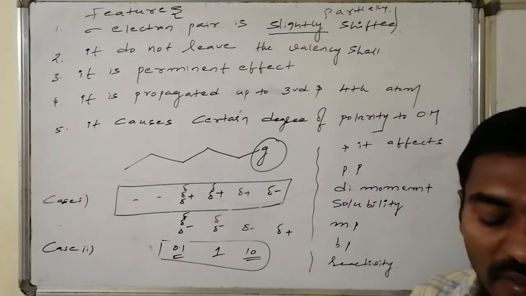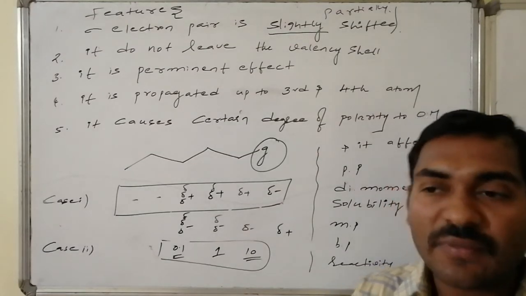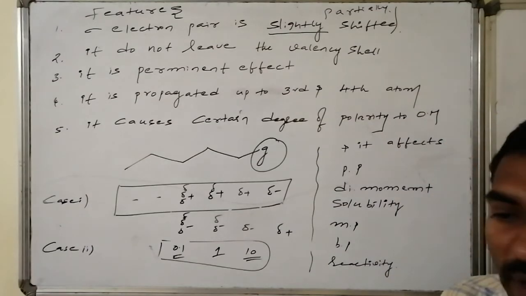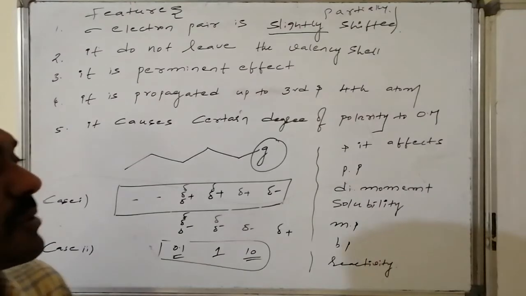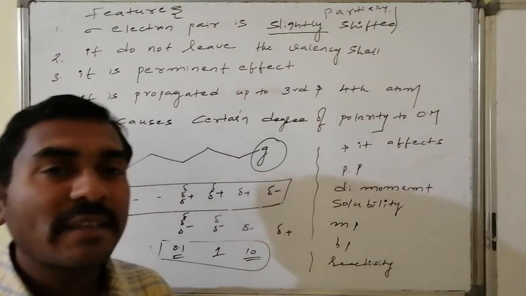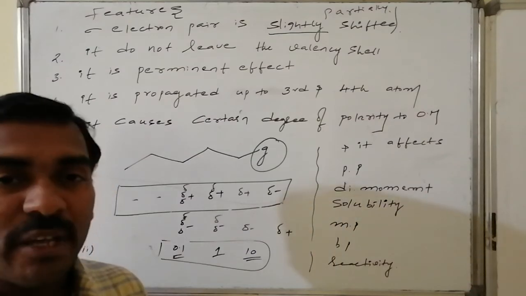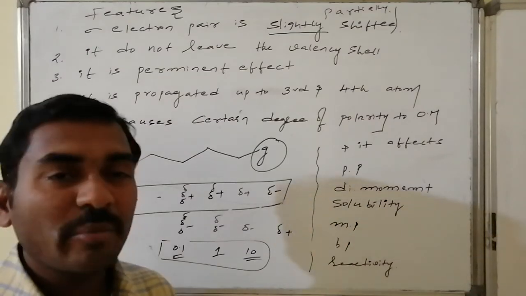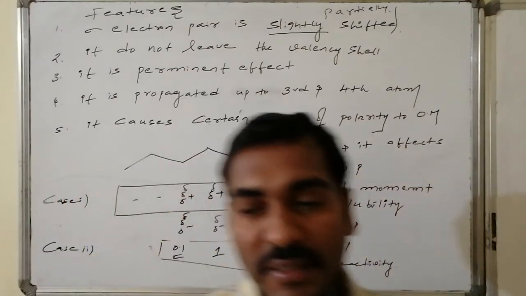Due to this permanent partial shifting of the sigma bonded electron pairs, polarity differences occur. Slight gradation in polarity happens for the atoms. As a result, the molecule polarity changes. As a result of the change in polarity of the molecule, the changed polarities will affect physical properties like dipole moment, solubility, melting point, and boiling point, and the reactivity of the molecule can also be affected.